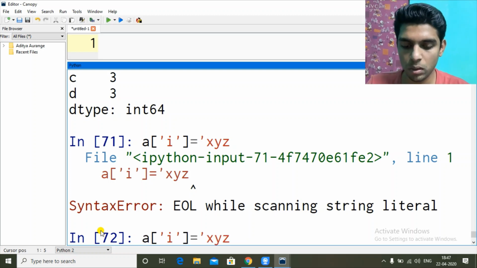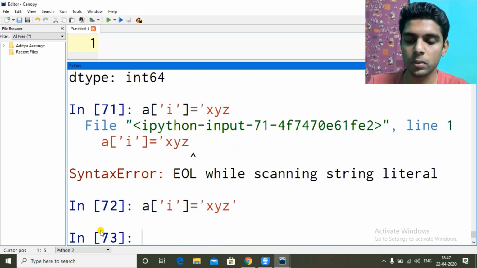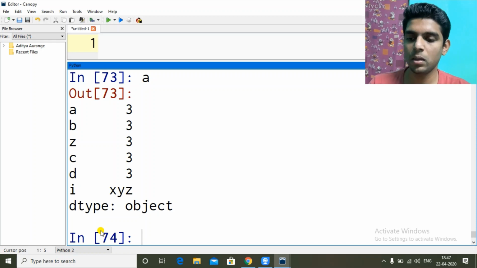Character values are enclosed within quotes. So now I is a new entry. The new entry is with index I and value X, Y, Z. So if I see, now I have A, B, C, D and I. So that's how I add new elements in the series.